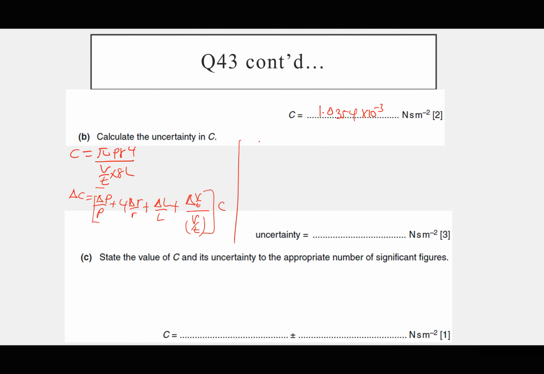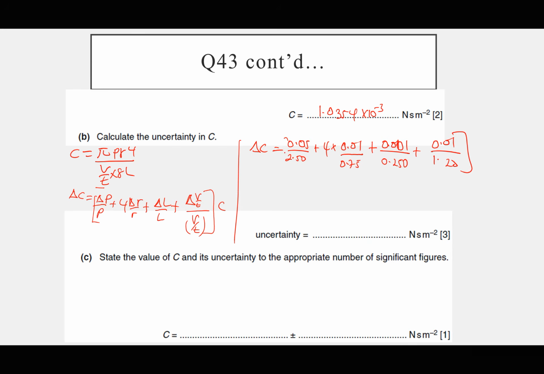Now I'm substituting. The absolute uncertainty in C is going to be equal to, in P it is 0.05, you can always check on the previous page, 0.05 divided by 2.50, plus 4 times R, which is 0.01 divided by 0.75, then plus L, which is 0.01 divided by 0.250, plus for V over T, which is 0.01 divided by 1.20.